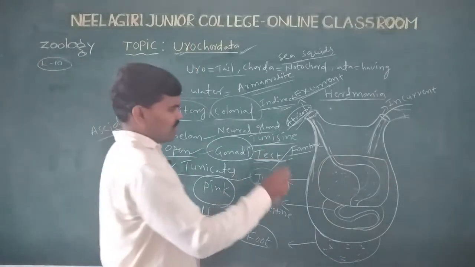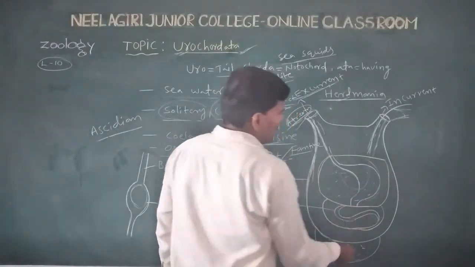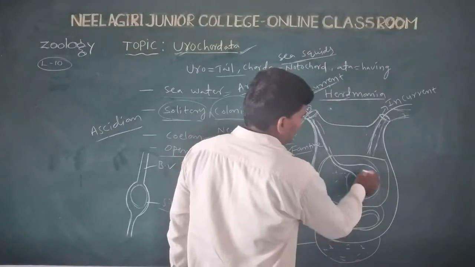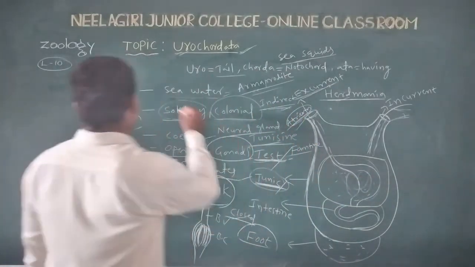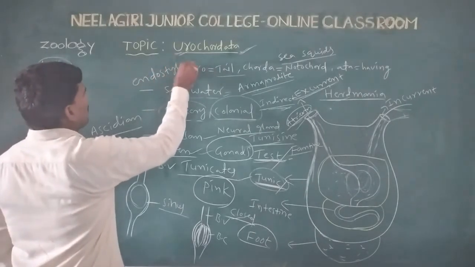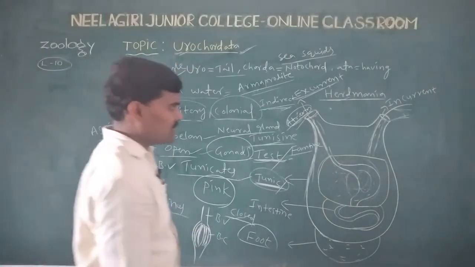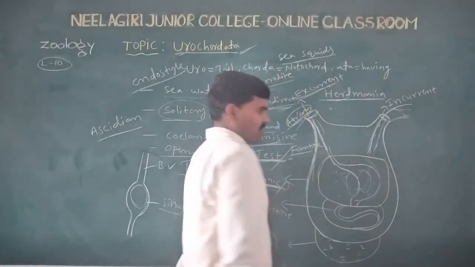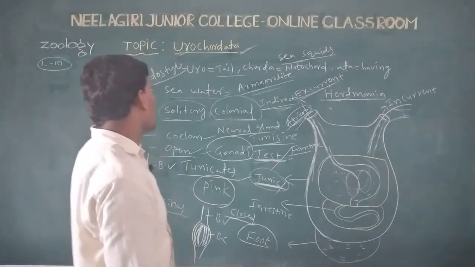So one point: this is the endostyle, the pharynx part. The endostyle is present. Another important point, the endostyle is the pharynx part. The pharynx possesses the endostyle.